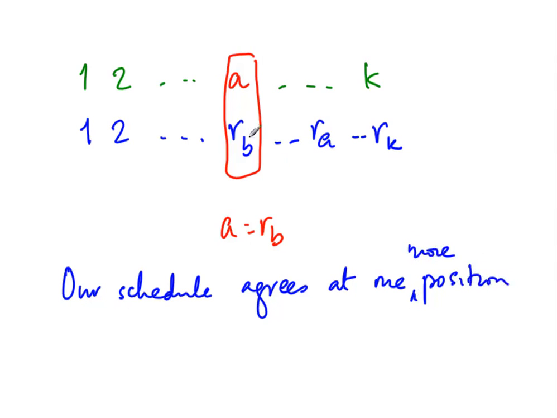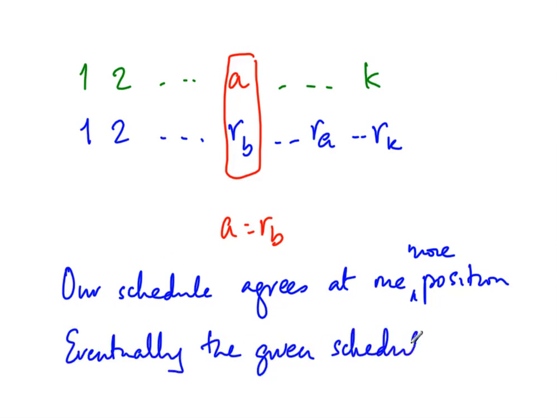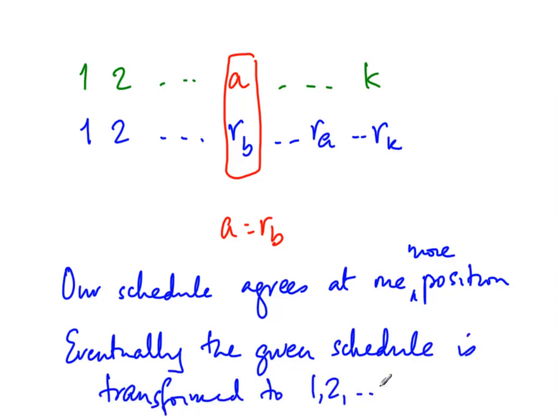Okay. So now we can go to the next position where the two schedules differ and do the same argument to agree that we can modify the blue schedule to look one more step like the green schedule. So eventually the given schedule is transformed to the one that we had, 1 to k, right?